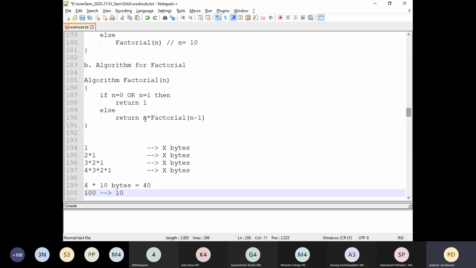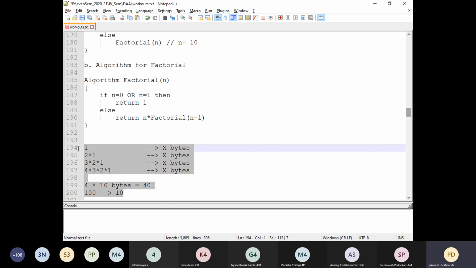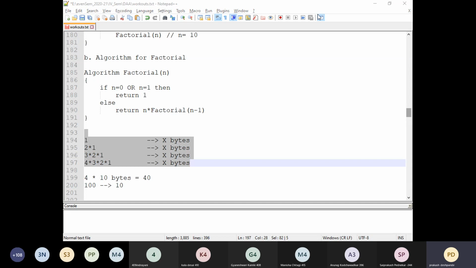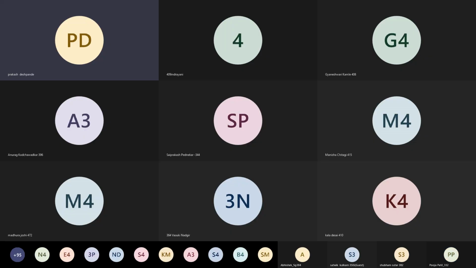If the value of n is too big, then the time required for that particular algorithm, when it is converted into a program, again may vary. So we call it an instance characteristic of the particular algorithm. Is this understood, students? What we actually mean by the stack space, and the statement which I made in the PPT related to recursive algorithms.